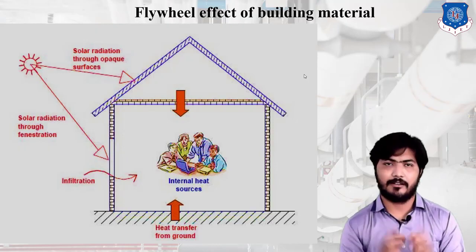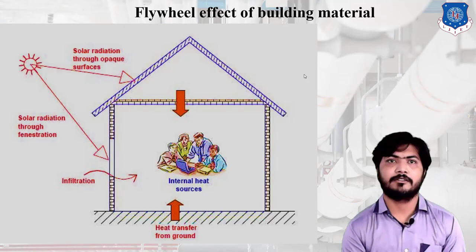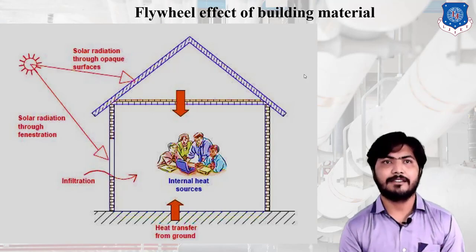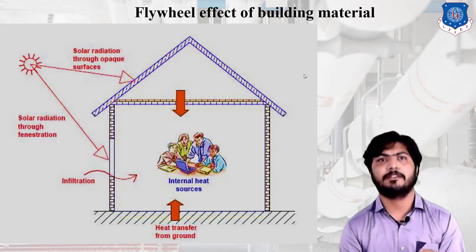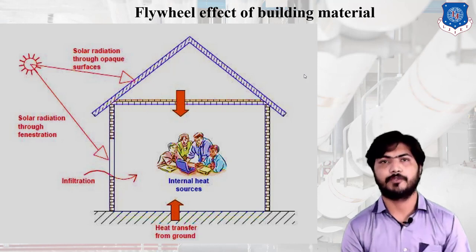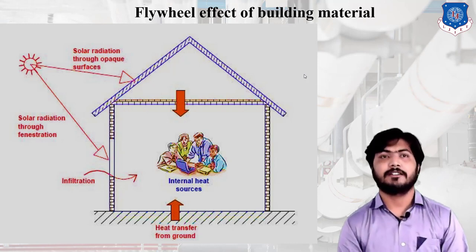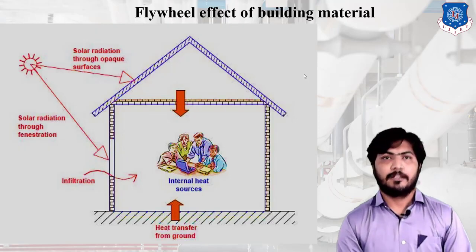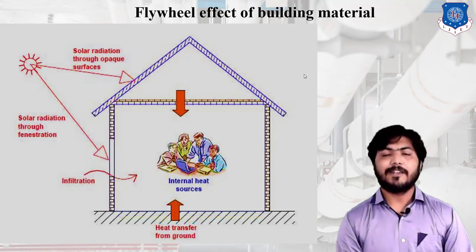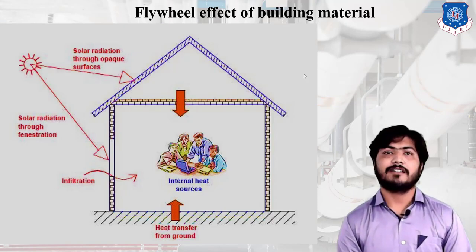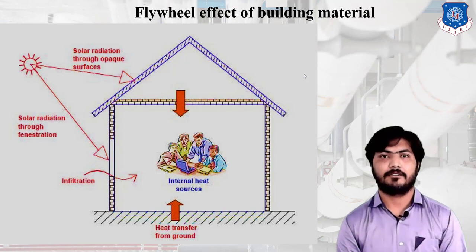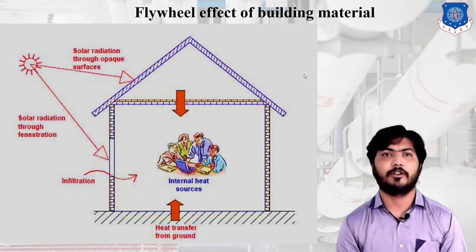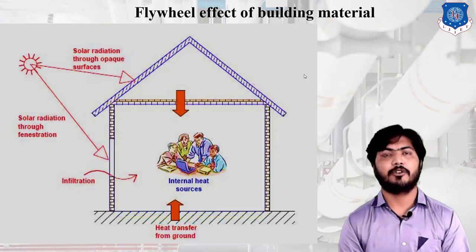In this diagram, I have shown one conditioned space. Solar radiation comes on the wall or roof of the room. Due to this, the temperature of the conditioned space increases. But the wall or roof stores a huge amount of heat, and the remaining amount of heat is directly transferred to the room.